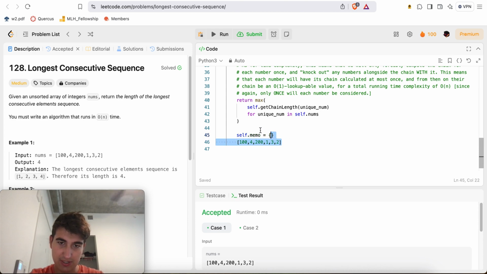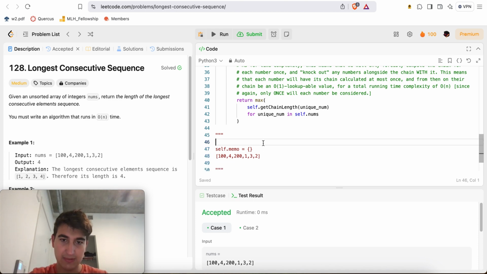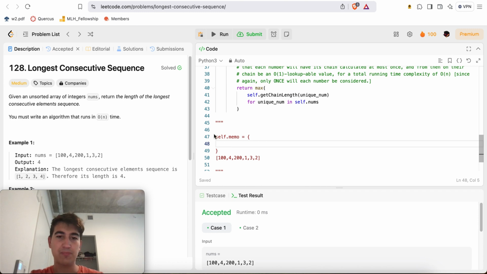You know what, let's move this over here. Let's put triple quotes. Okay, so self.memo is essentially a map from number to longest chain length.